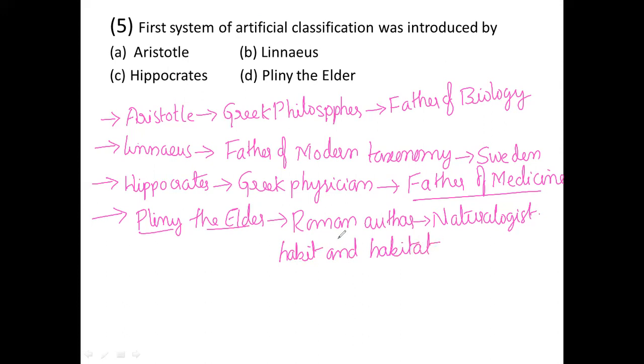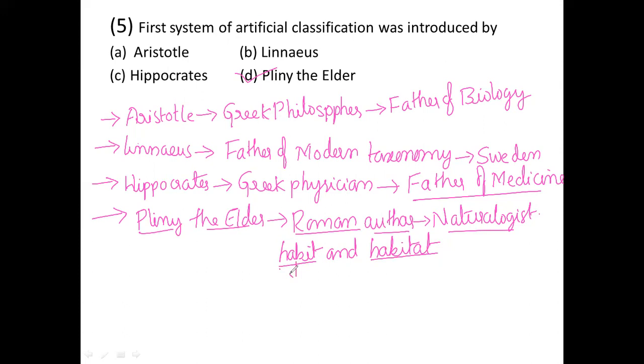Here you can see the artificial system of classification was given by this particular scientist, that is Pliny the Elder. He is one of the scientists, a Roman author and naturalist. He classified based on habit and also habitat.